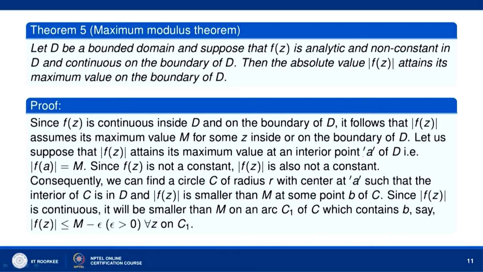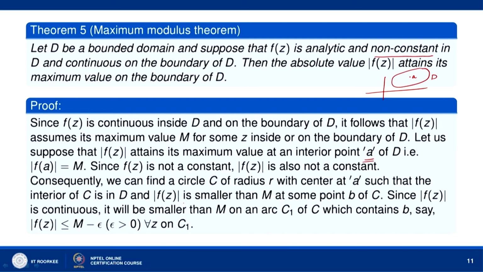So, we are assuming that it assumes its maximum value at a point interior to D, and let that point be A. So, mod of f(a) equal to M, where M is the maximum value of mod of f(z) for all z in D. Since we are assuming that f(z) is non-constant, mod of f(z) is also not constant, and consequently we can find a circle C. Suppose this is your domain D and A is a point here.